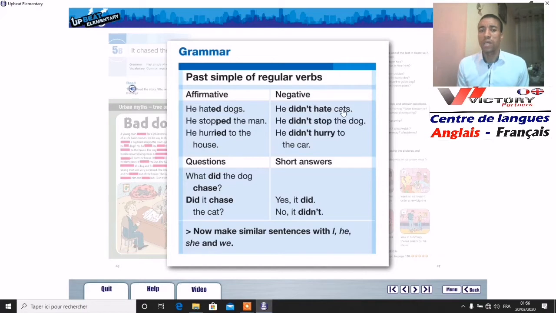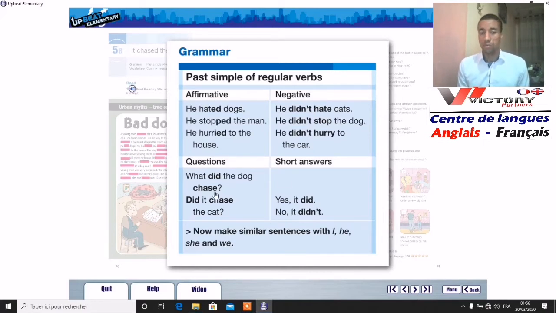Here we have he didn't hate, he didn't stop, he didn't hurry. As you notice, we have ed added at the end of these verbs, right? As the rule. So the rule is to add an ed, and the rule of having a negative sentence is to add did, didn't, or did not, plus, of course, the infinitive of the verb.